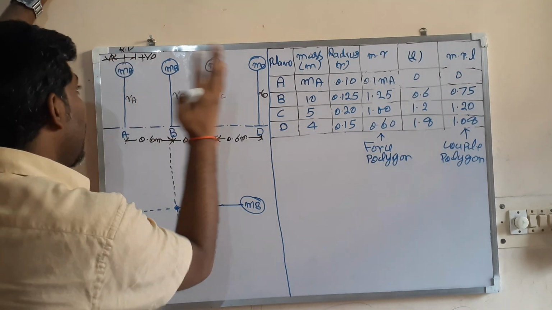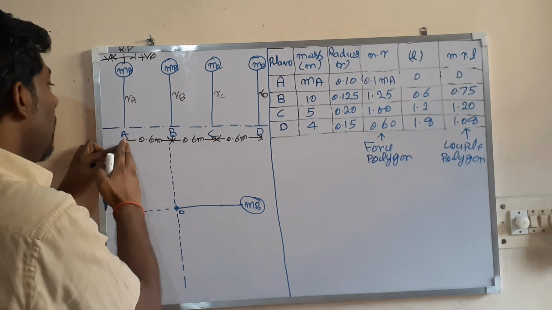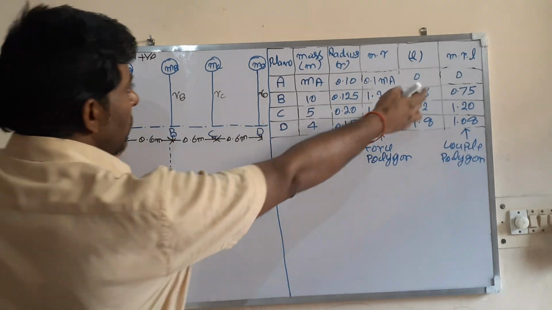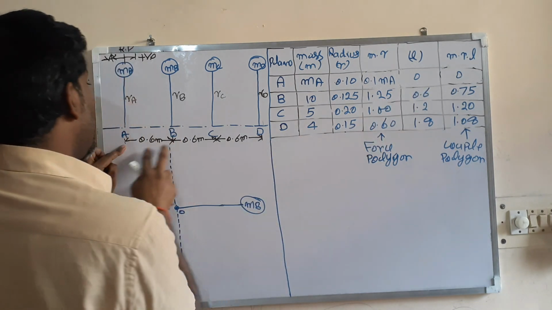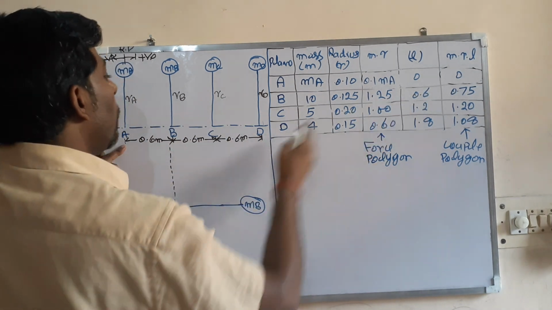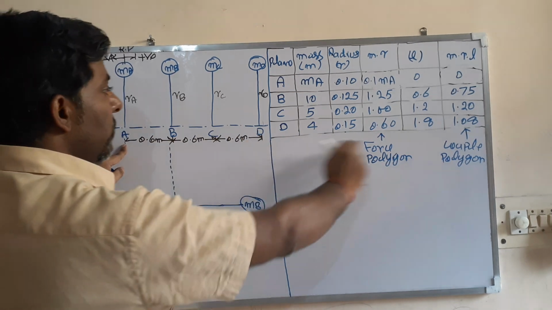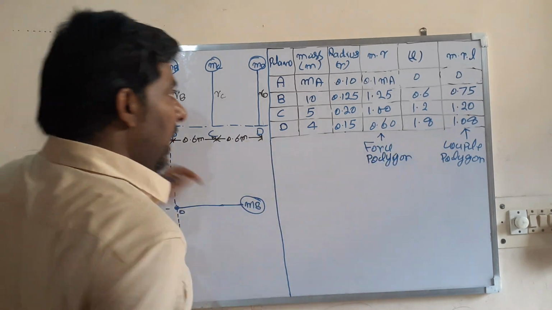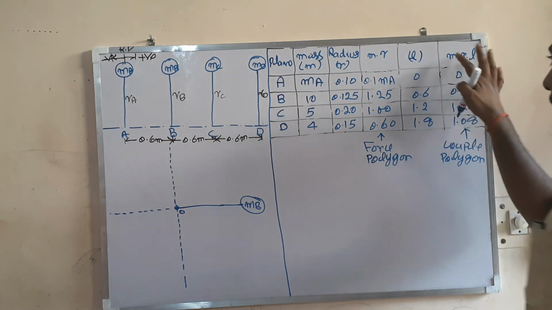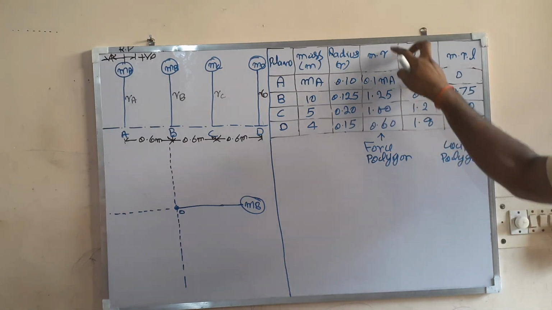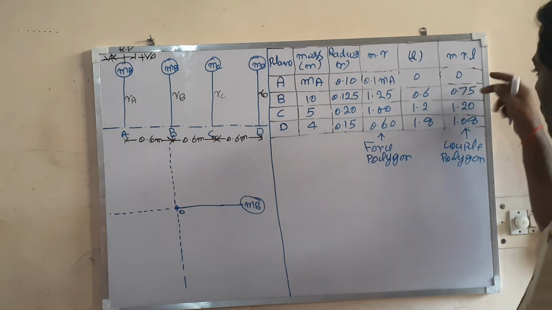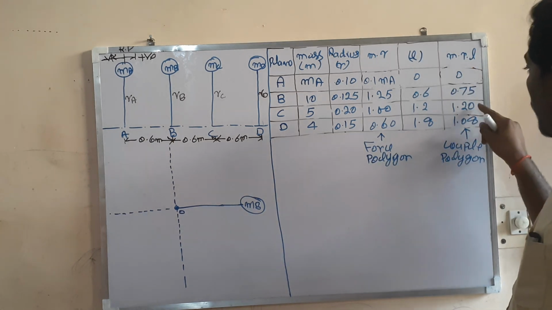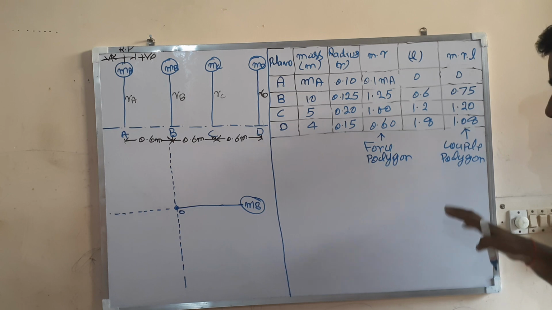So their distances can be calculated. Plane A is itself here, so the distance is 0. Then this is 0.6, 1.2 for plane C, and for plane D this is 0.6 into 3, that is 1.8. So what will be the couple? M into R into L. Multiplying both the columns, you will get here 0, 0.75, 1.20, 1.08.